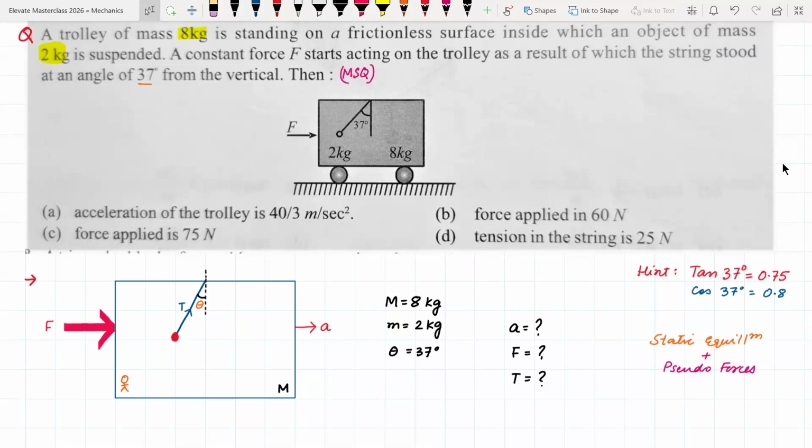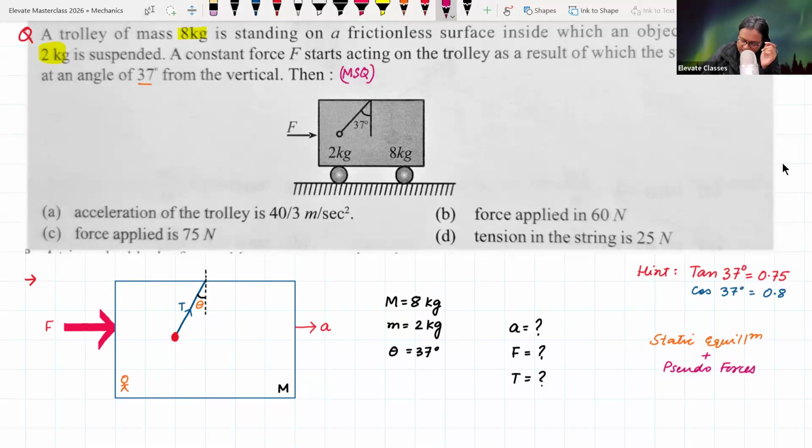Towards the left. So it will experience a force ma in this direction. Apart from this, it also experiences a force of mg. Now, because the pendulum is hanging from the string, it also experiences tension.